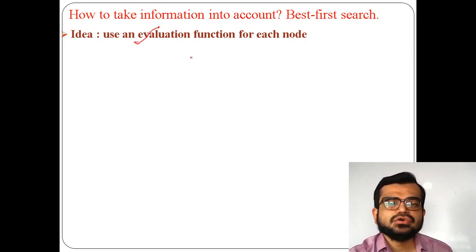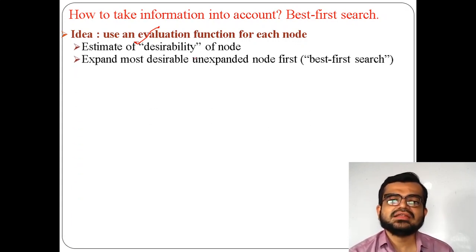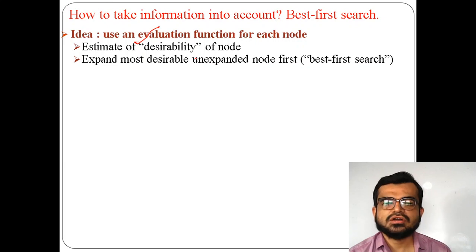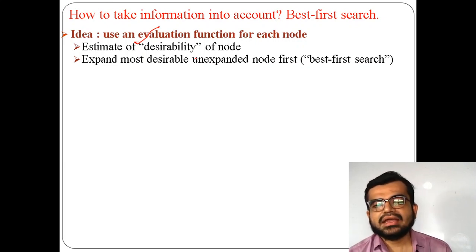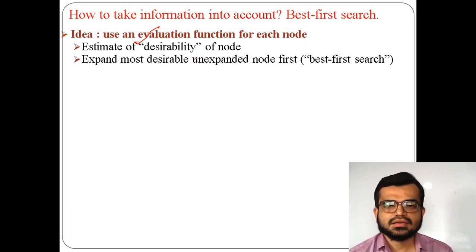So what I have to do is an evaluation function for each node, so that I know the approximate heuristic value or approximate heuristic function. Then I have to estimate the desirability of the node. That means how the node visits the next nodes in order to expand, and you need to expand the desirable unexpanded node. In best first search it has to expand which is unexpanded and which are desirable. Desirable means which will give you the result, which have the more probability of getting the result.